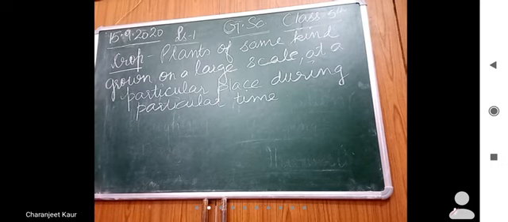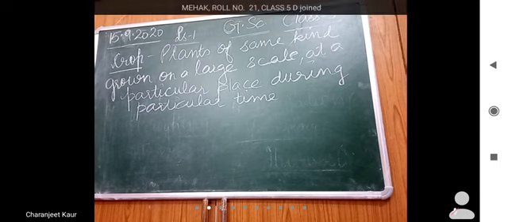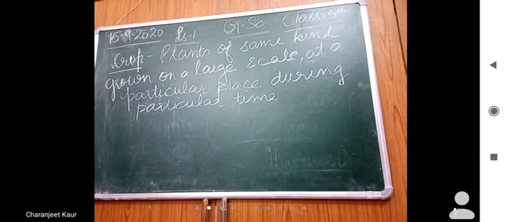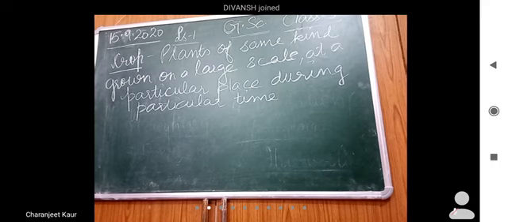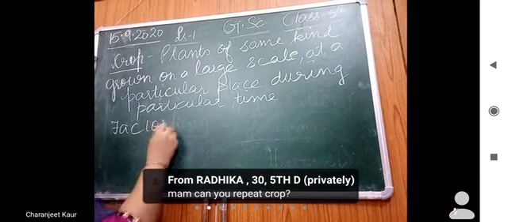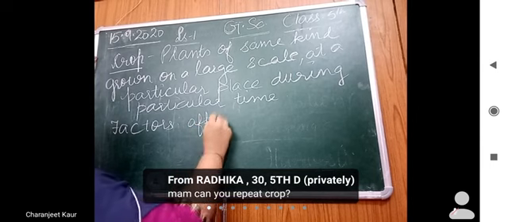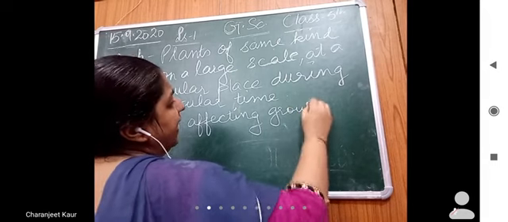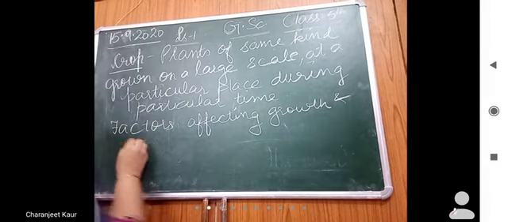Now, what affects the development of crops? Which are the factors that affect the growth and development of crops? Basically, there are two main factors, soil and season. You can note down in your book, factors affecting growth and development of a crop.